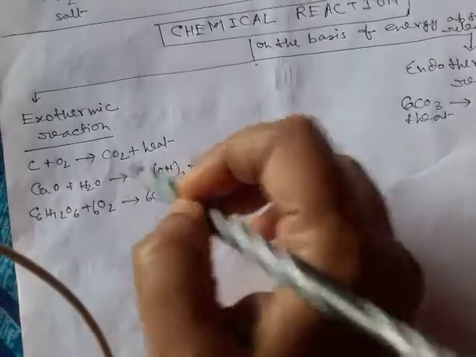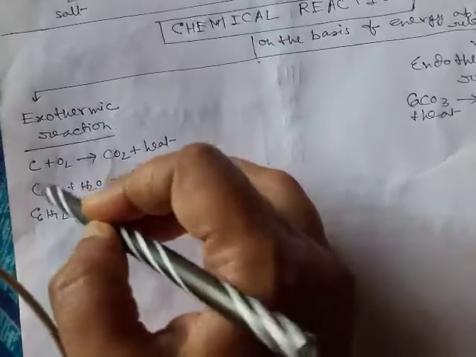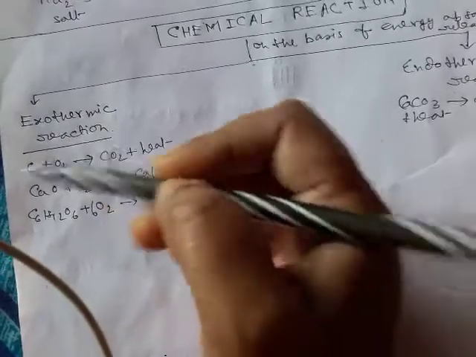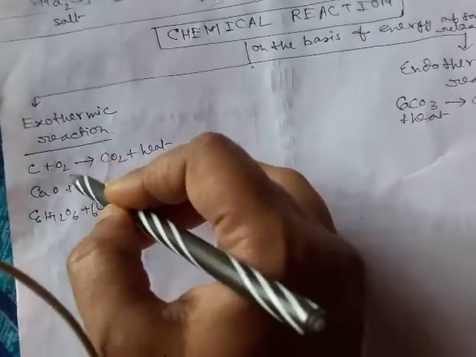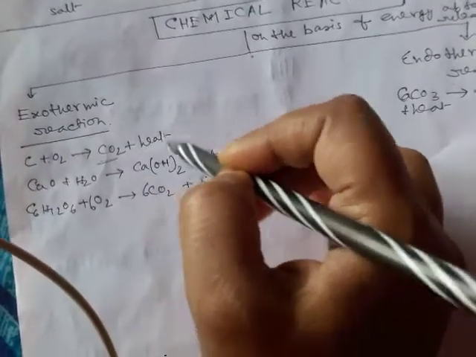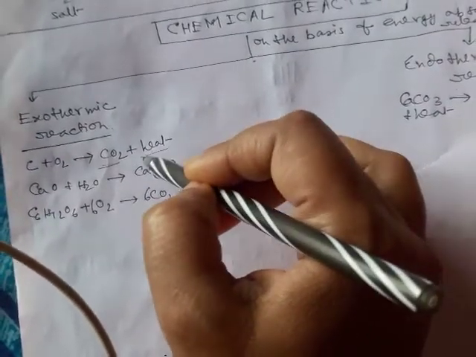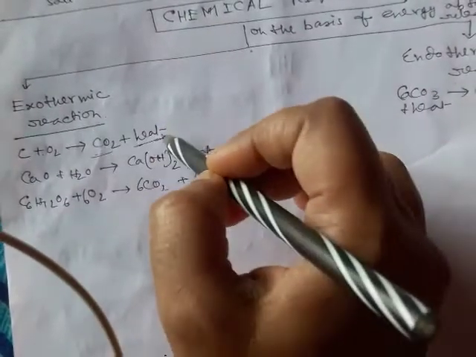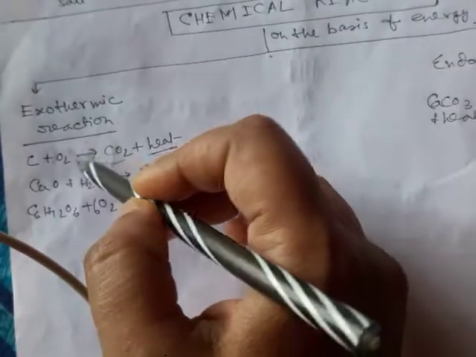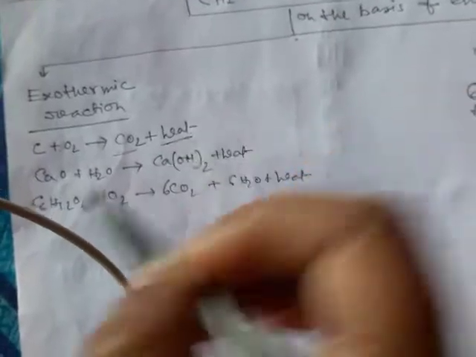For example, in burning of any carbon-containing compound or fuel, carbon reacts with oxygen to form carbon dioxide, and during burning a huge amount of heat is generated. So it is an exothermic reaction.